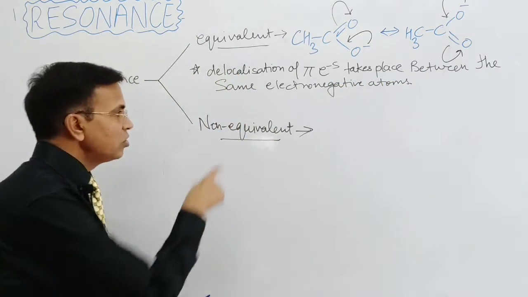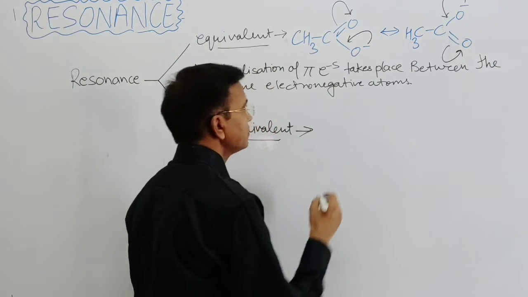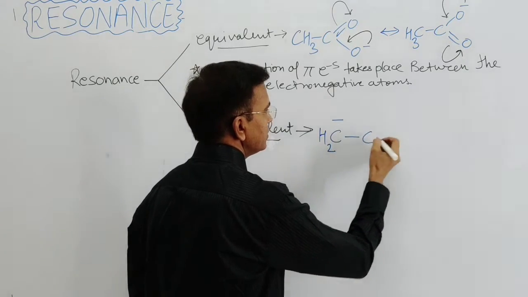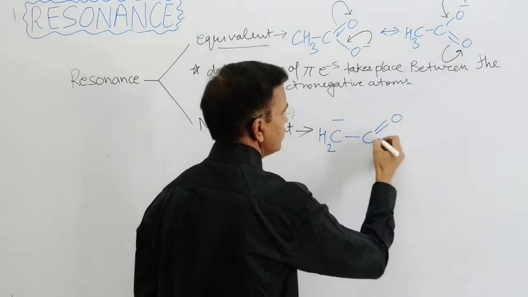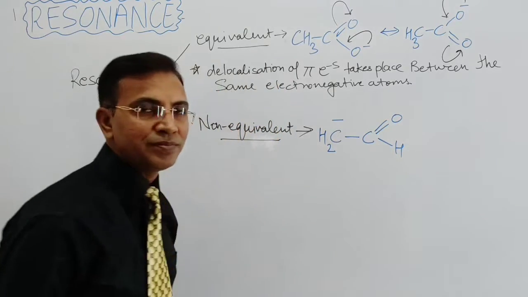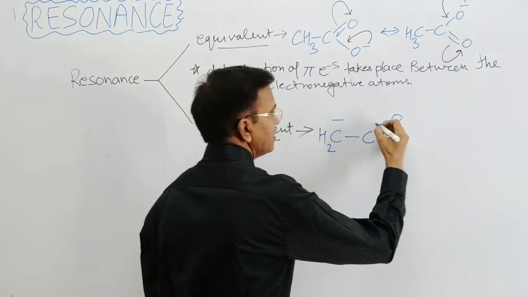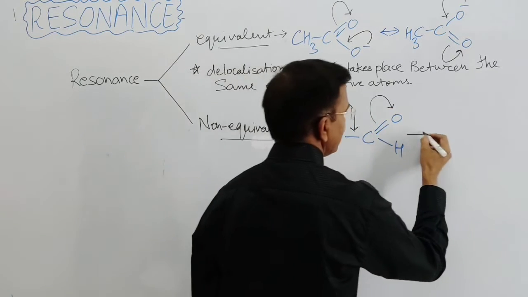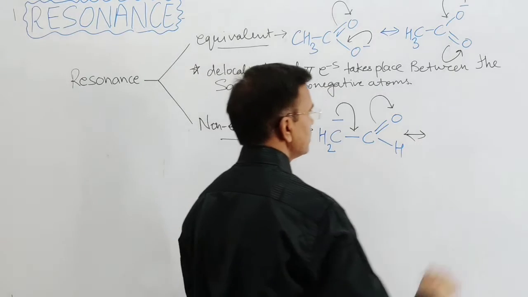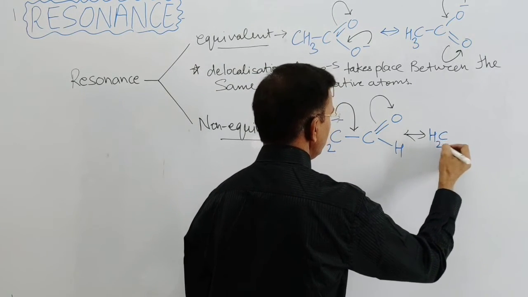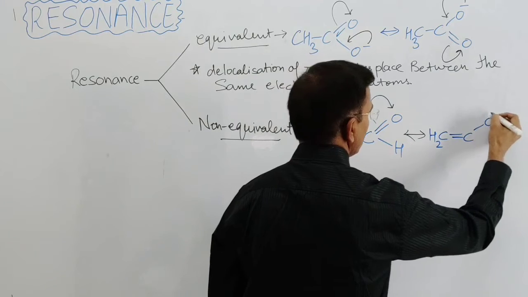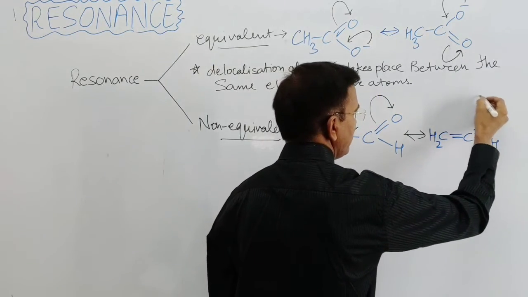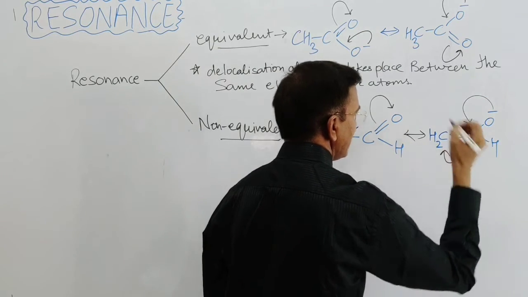Right? Now non-equivalent. The example is CH2 negative C-O-H. Now in this, the pi electrons movement takes place and the structure comes: CH2 double bond C-O negative and the hydrogen, and again the movement of pi electrons takes place.